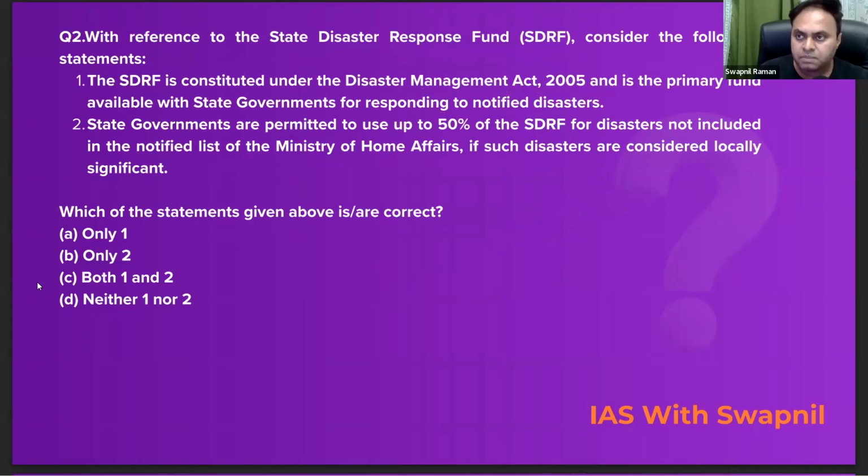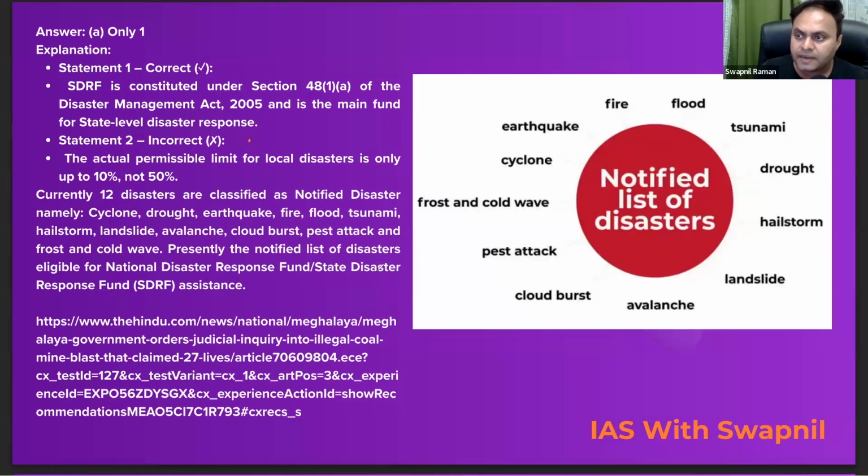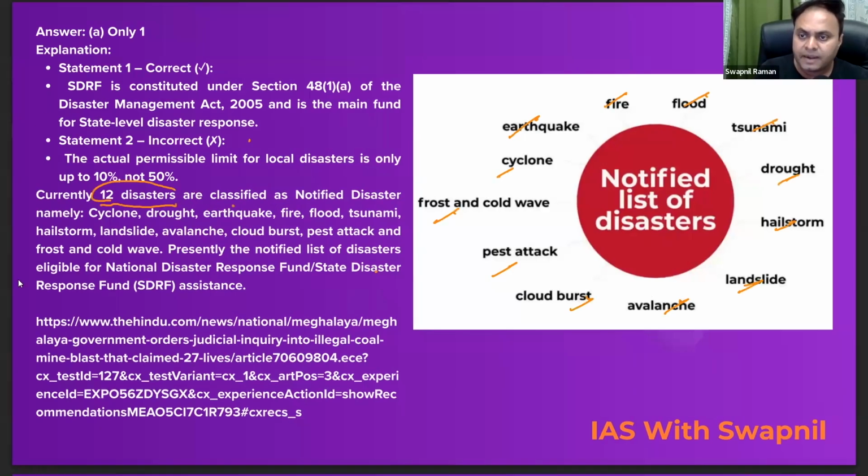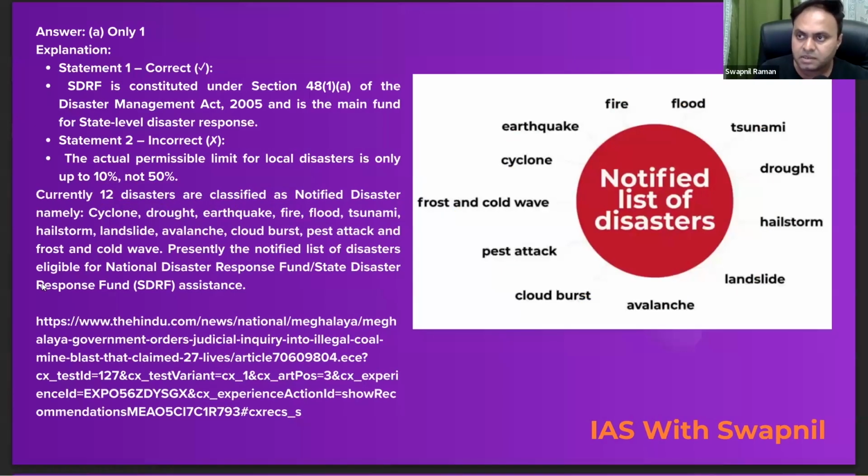So look at the explanation part. As per the Disaster Management Act of 2005, currently there are 12 notified disasters, right? Like earthquake, fire, flood, tsunami, drought, hailstorm, landslide, avalanche, cloudburst, pest attack, frost and cold wave, and cyclones, right? So 10% expenditure हो सकता है यहाँ से, not 50%. चलिए, now let's move on to the next question.